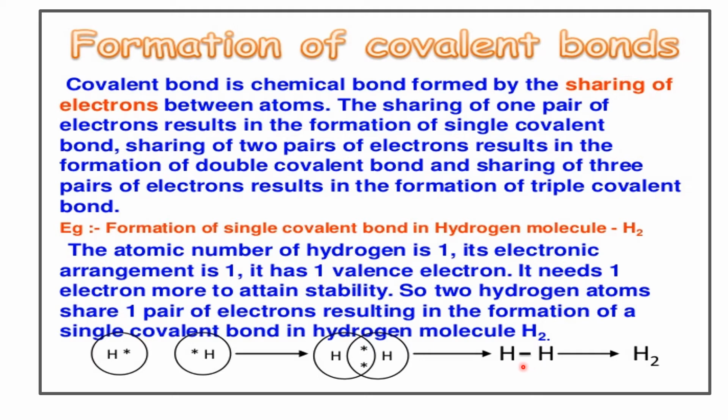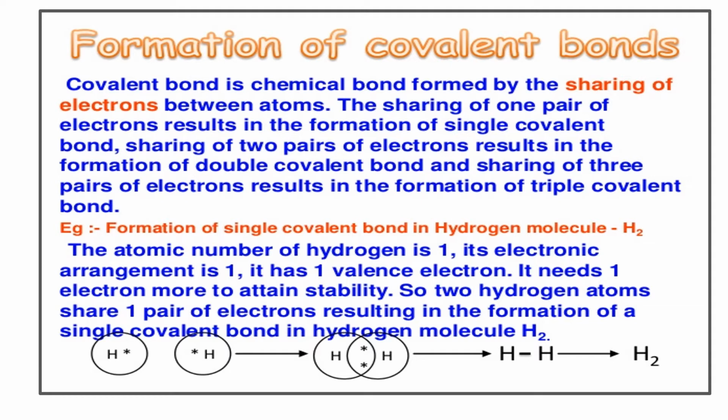So here a single covalent bond is formed between these two atoms, and this bond results in the formation of hydrogen molecule. Okay, each hydrogen atom with one electron combine together and share this pair of electron, resulting in a single bond formation, and this forms hydrogen molecule.